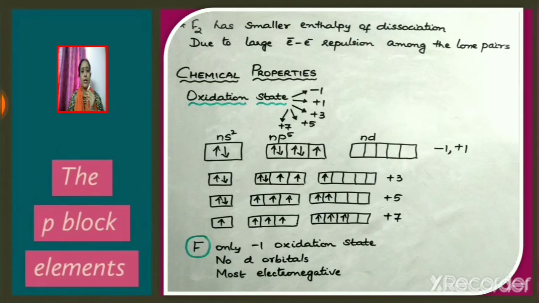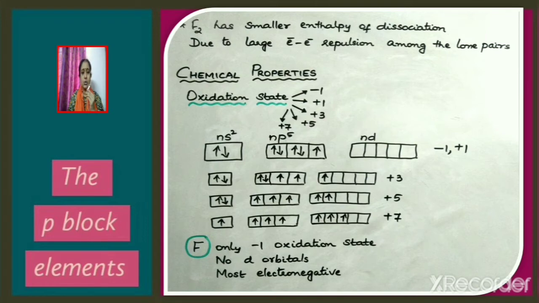Fluorine has smaller enthalpy of dissociation. The bond dissociation enthalpy of fluorine is smaller. It is due to large electron-electron repulsion among the lone pairs. Let us now discuss the various chemical properties of halogens. The different oxidation states possible are -1, +1, +3, +5 and +7. Consider the outer electronic configuration ns2np5. Except fluorine, all other halogens will have vacant d orbitals.